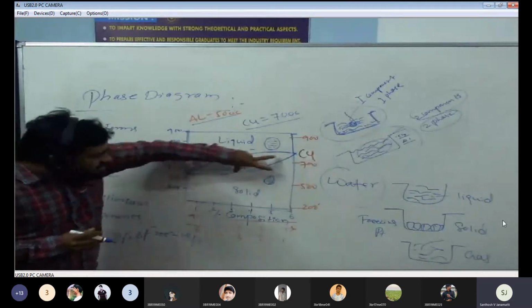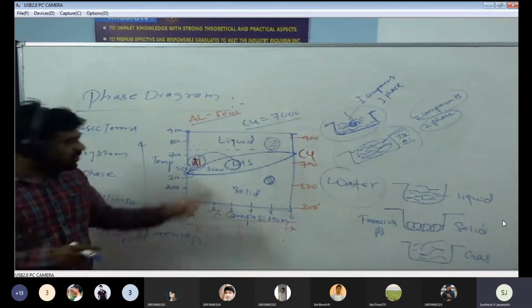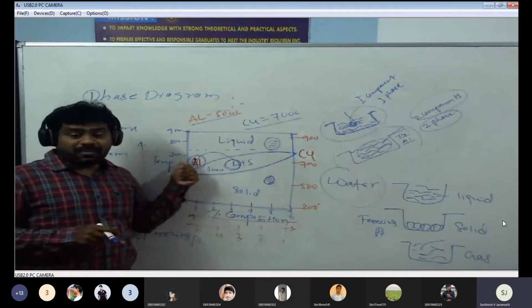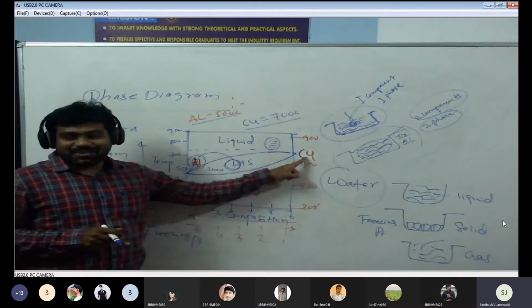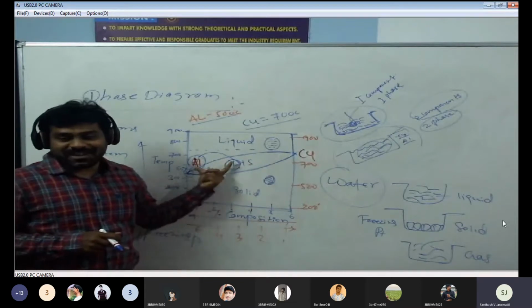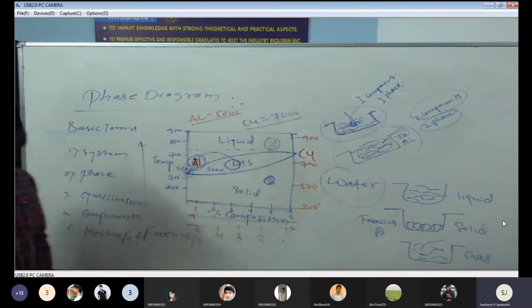Due to this reason, in this equilibrium condition, we can get two phases. One is the liquid phase, with respect to the aluminium, and the solid phase with respect to the copper. This is what we can get, two phases in equilibrium condition. Hope you understand this.